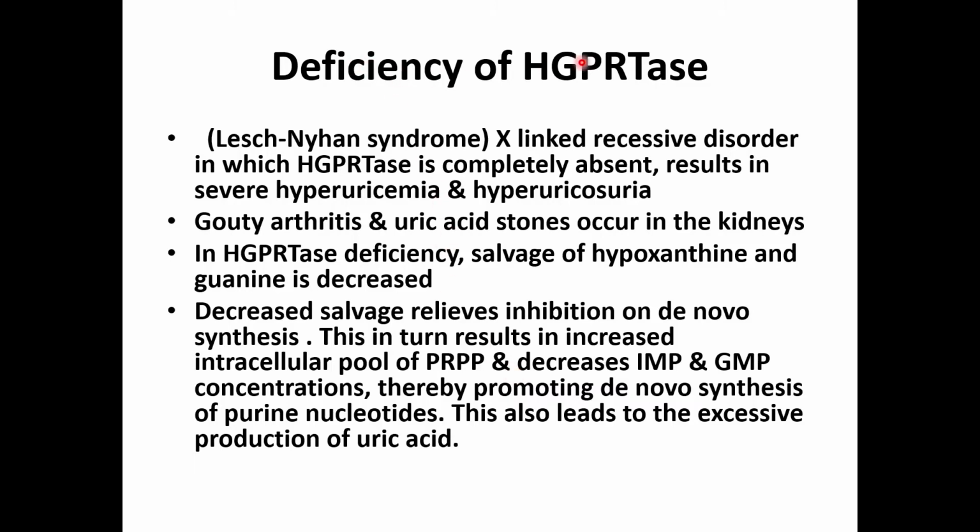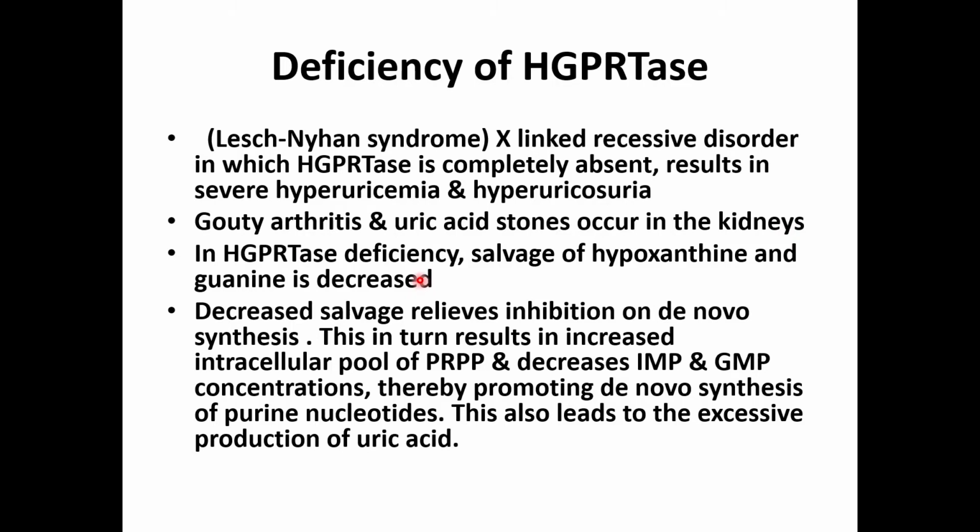So second is deficiency of HGPRTase. This is a very important enzyme of the salvage pathway. Lesch-Nyhan syndrome is an X-linked recessive disorder in which the enzyme HGPRTase is completely absent, resulting in severe hyperuricemia and hyperuricuria. So gouty arthritis and uric acid stones occur in the kidneys.